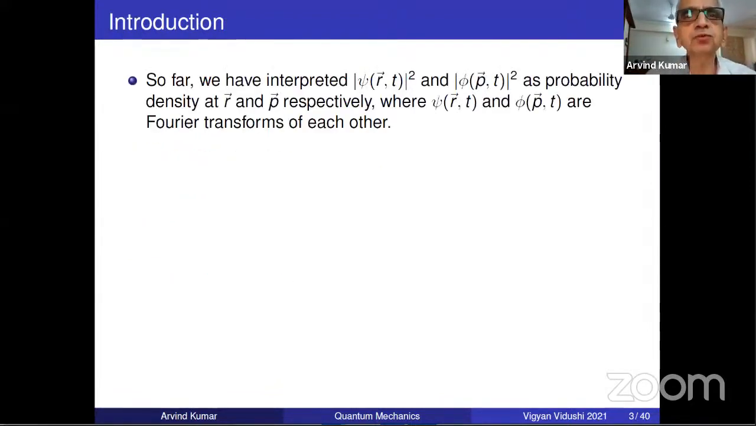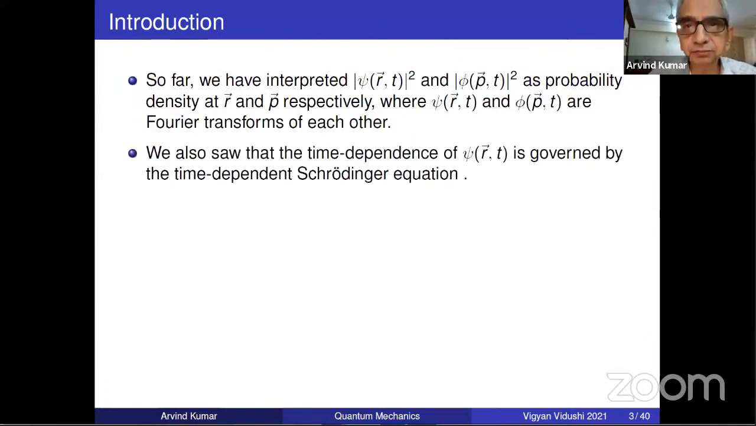So what have we done so far? We have interpreted psi mod square and phi p t mod square as respectively probability density at R and P, where these are Fourier transforms of each other. That's what we did in lecture 3. And I think all of you have probably understood it quite well. And so this was the question number 1, if you recall my 3 questions. How do you interpret psi? And in the process, we also got phi.